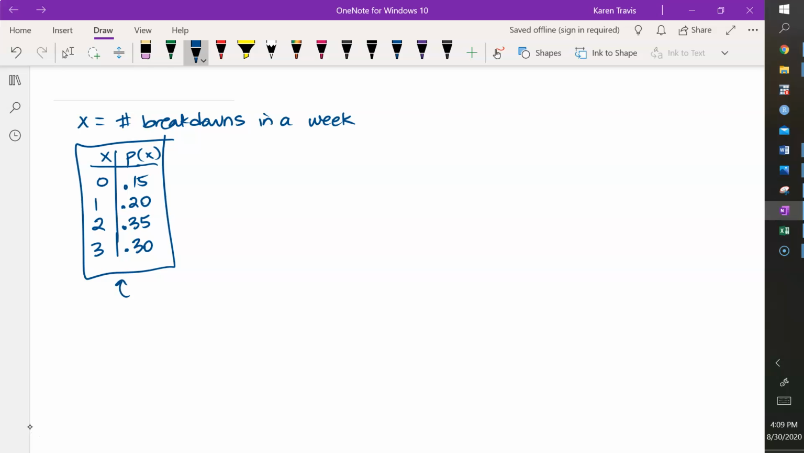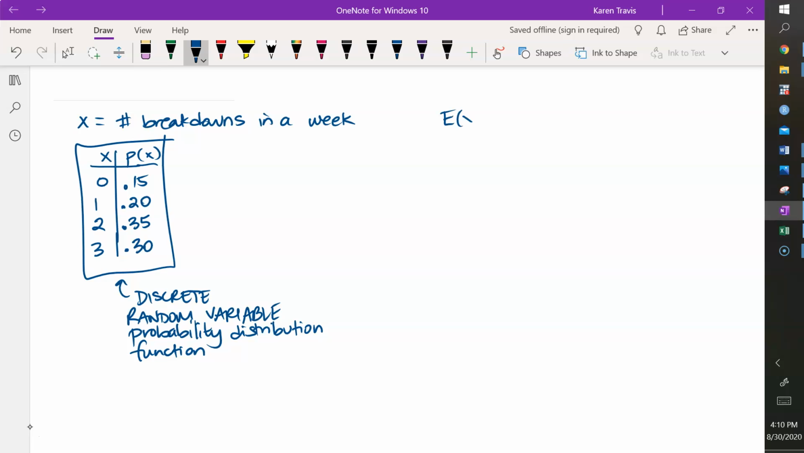Okay, so this is our discrete random variable probability distribution function, because it tells us each outcome that X can take on, and it can only take on these whole numbers of 0, 1, 2, or 3. So that's why it's discrete, and it's accompanied by the corresponding probabilities.